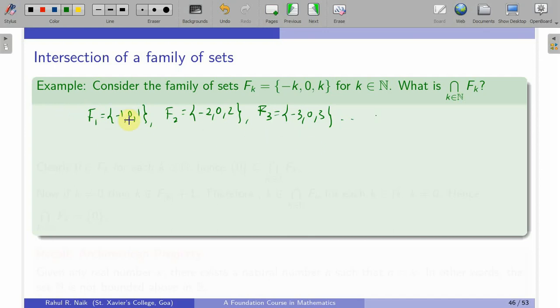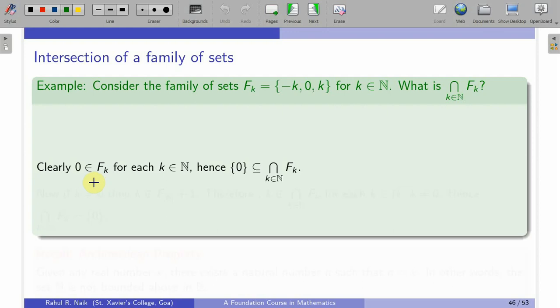You have in F1 you have 0, in F2 you have 0, in F3 you have 0, and no other element remains common when you vary the k in the natural numbers. So that gives us the hint that the intersection of F_k, see whenever we have a question of this type, we need to guess the solution and then we need to justify it. So that gives us the hint that the intersection of F_k should be the singleton {0}. So we prove it next.